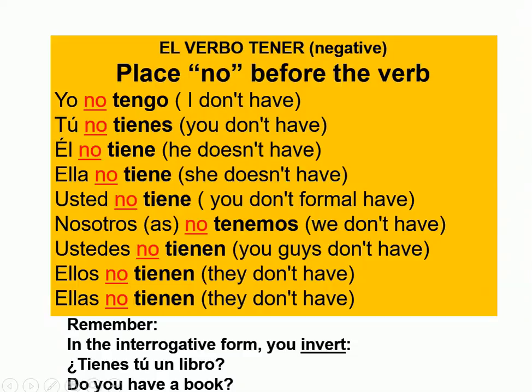What about in the interrogative form when you want to ask a question? Do you have something? Does he have something? Does she have something? Remember, we don't use do or does in Spanish. What do we do to ask a question? You're going to invert the subject and the verb. Your subject will go after the verb. So when you have the question, do you have a book? You ask, ¿tienes tú un libro?